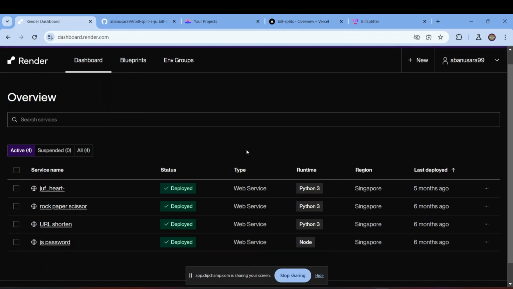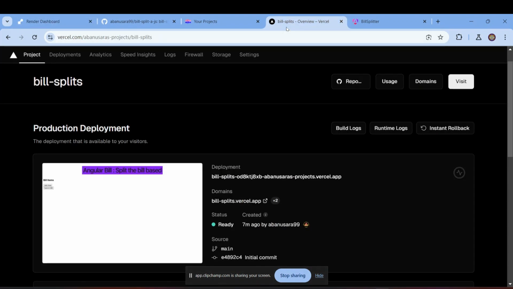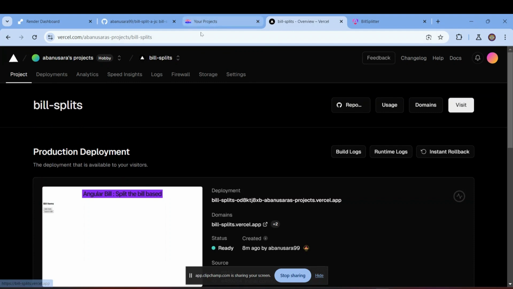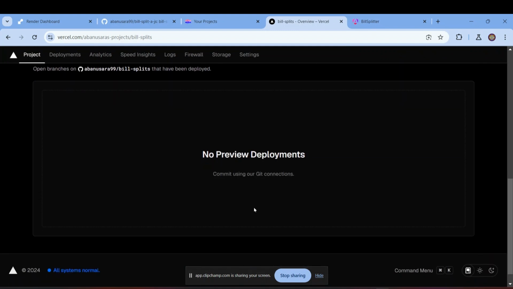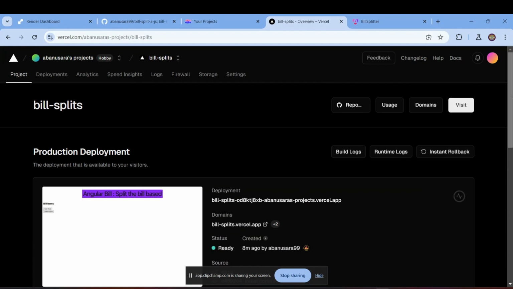I only have other things only, and I need to renew it. So for this bill splits based project, I generated it and deployed it via that Vercel tool, which is a simple tool that is similar to render.com. This Vercel tool never worked for me before. Before render.com, I used it, and it never worked for me in Python and in Node.js. But for Angular, it worked for me, and I didn't use any background color, and that's how it worked.